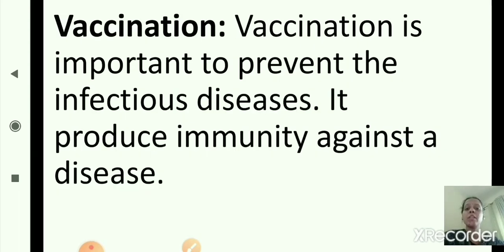Now the next part is vaccination. Vaccination is important to prevent infectious diseases. It produces immunity against a disease. Why are we taking vaccines? We take vaccines to produce immunity in our body to fight against diseases. You have heard of many kinds of vaccinations like the TB vaccine and polio vaccine. These are the different vaccinations we take to produce immunity against that particular kind of disease.